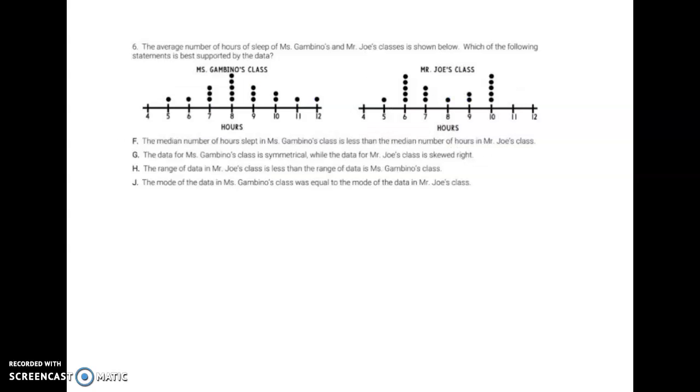Number 6. The average number of hours of sleep of Ms. Gambino's and Mr. Zhou's class is shown below. Which of the following statements is best supported by the data? So the median number of hours slept in Ms. Gambino's class is less than the median number of hours in Mr. Zhou's class. Now, median is when you kind of work your way to the middle, so you're scratching off your values like this.